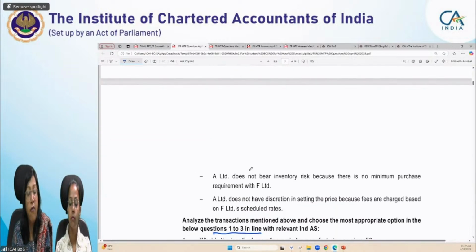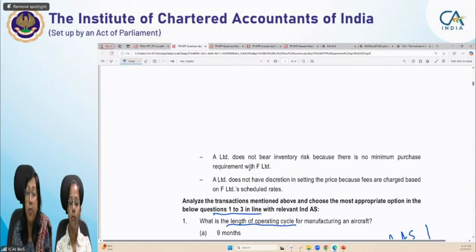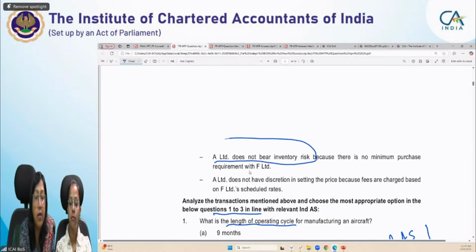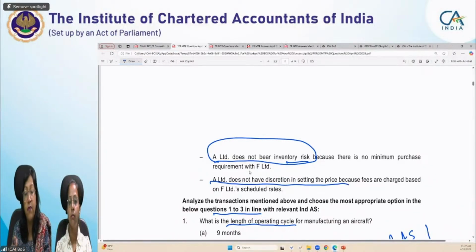Okay. Now the fourth point is A Limited does not bear inventory risk. For a person who has to recognize the revenue, they have to bear the risk and rewards also. So for risk and reward, here they are not bearing the inventory risk at all. A Limited does not have discretion in setting the price because fees are charged based on F Limited's scheduled rates. They are fixed rates by F Limited, so those rates only they have to comply with.